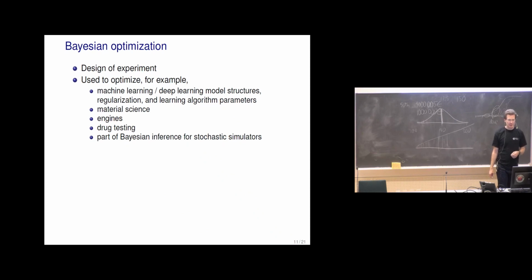This is something which has been used for optimizing things like car engines. I did tell about drug testing, and also these kinds of ideas are used in Bayesian inference for stochastic simulators, like likelihood-free inference, which Ian and Samuel Kaski have also been doing, and there's the ELFI software using these kinds of ideas.